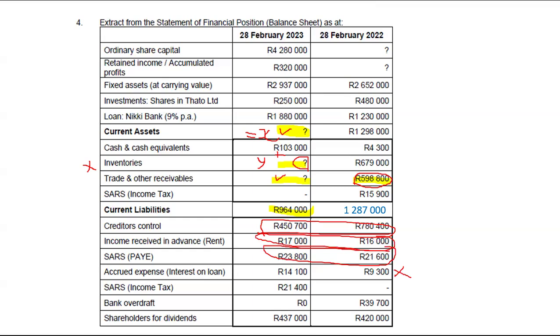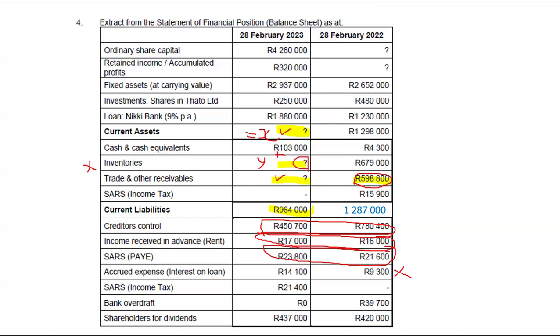We exclude accrued expense if and only if it relates to interest on loan. So we will not include that.